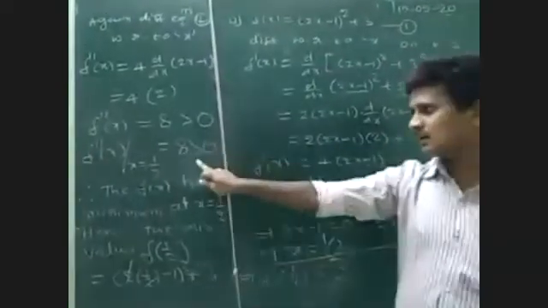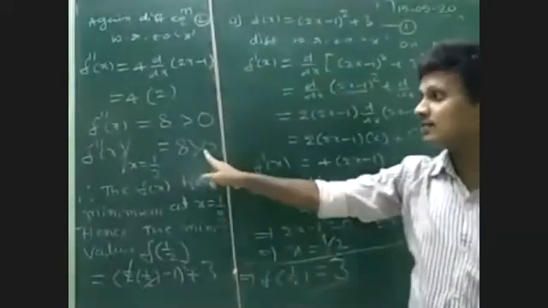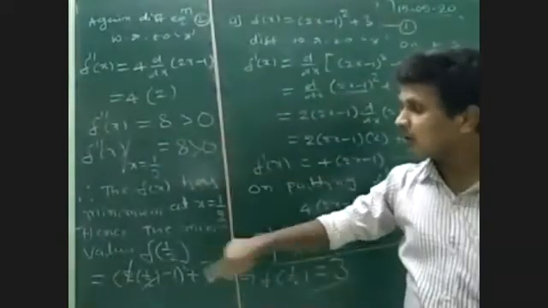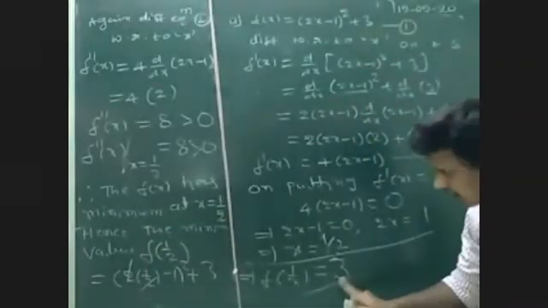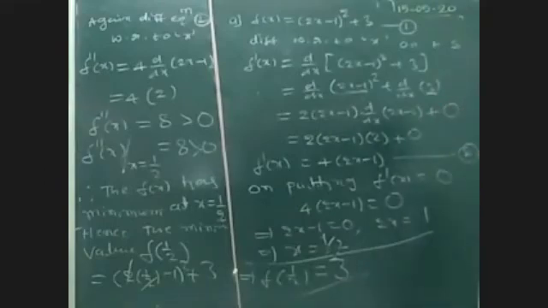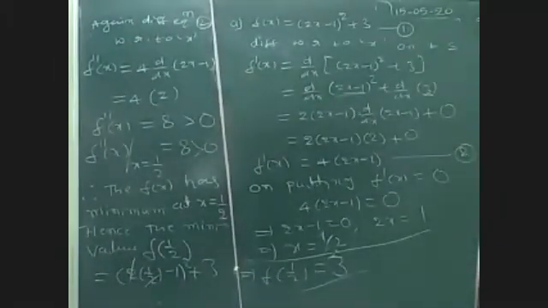If it is greater than 0, we say that given function has minimum. Less than 0, maximum. So after saying this minimum or maximum, substitute this x value in given function. So this is the required minimum value, as the point of minima is 1 by 2.